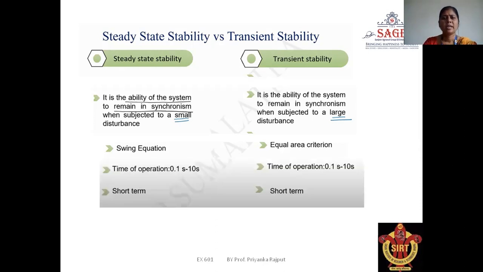For steady state stability as well as transient stability, the timing of operation is 0.1 second to 10 seconds. And both the stabilities work for the short term.